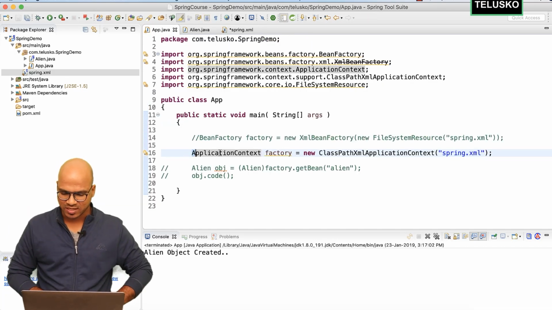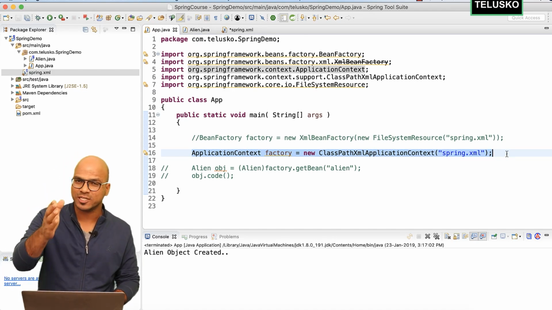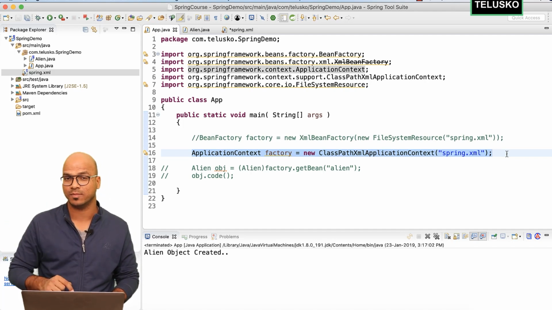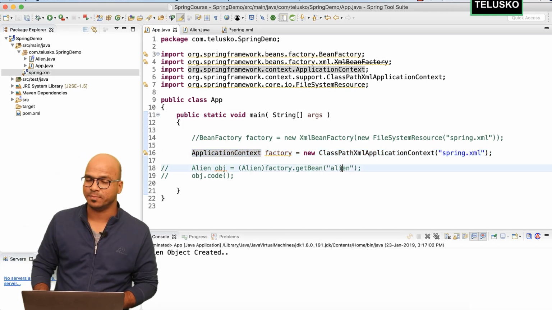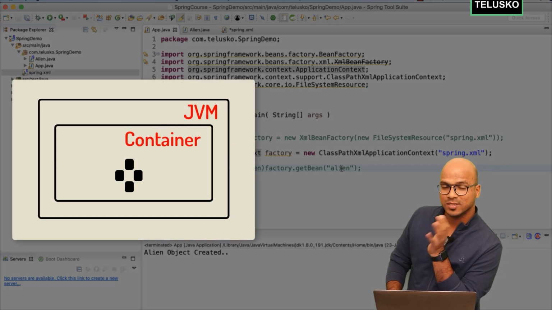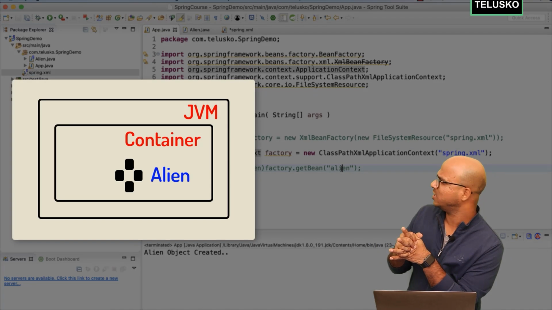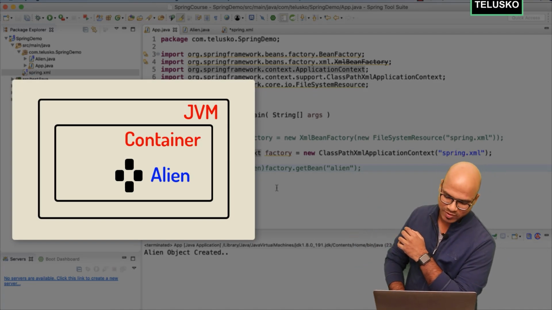So the moment you run this line, it will create the object for you in the Spring container. It is your decision now to use that object or not. In this case, I'm not using it, but still we got the object. So that's what is happening behind the scene. The moment you say getBean alien, it will go to the Spring container and say, hey Spring container, I want the object whose ID is alien. And the Spring container will say, okay, we have the object here, just take it. And that's the object you're getting, and that's why it is working.